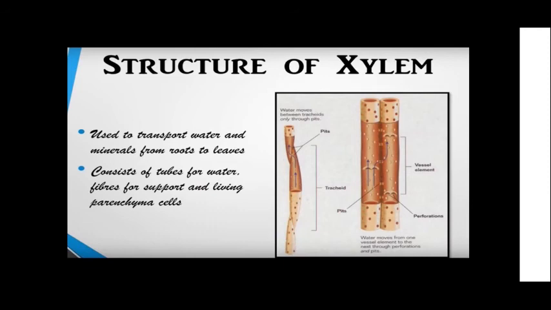Xylem vessels will be present starting from the roots up to the shoot system. Water will be conducted through this from root to shoot, and it also gives mechanical support to the plant because it is like a tube. It also has some parenchyma cells so its work can be done easily.